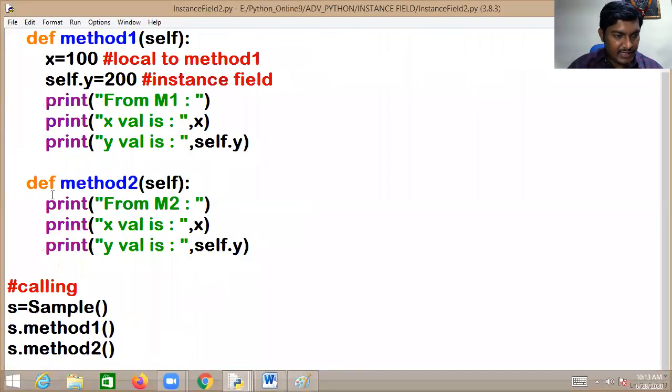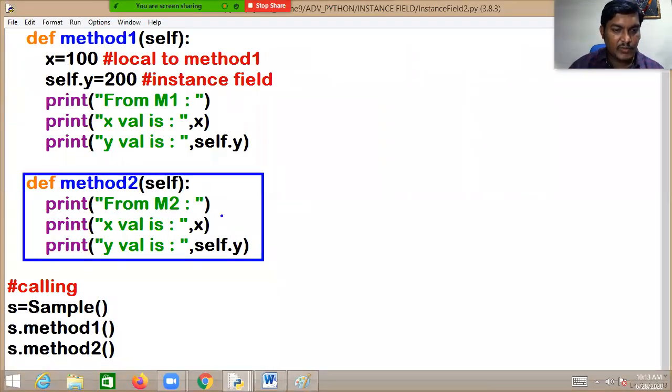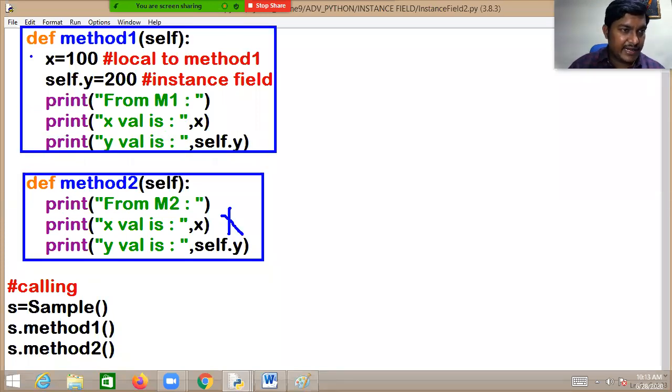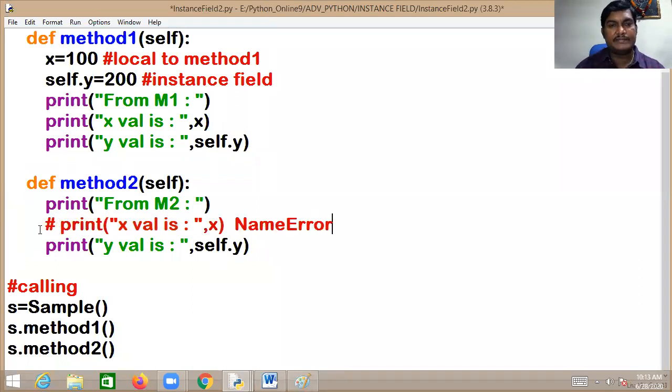Why? In method 2, have you declared any variable with the name x? No. But if you notice in method 1, have you declared the variable x? Yes, I declared the variable x. That can be used local to that method. So you'll be getting just a name error, my friend.